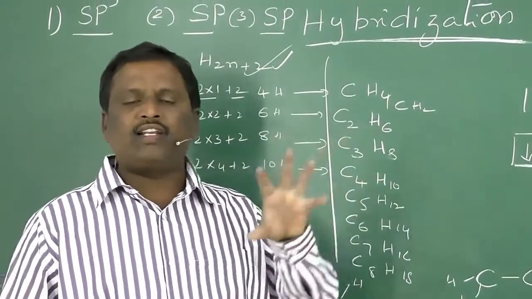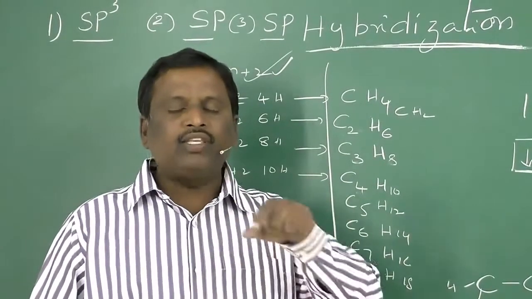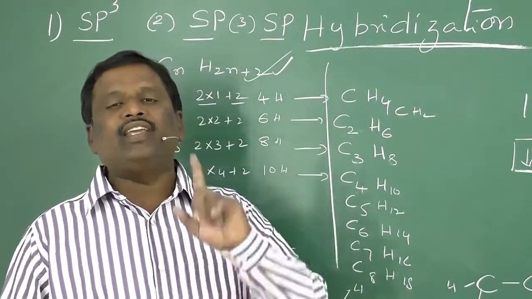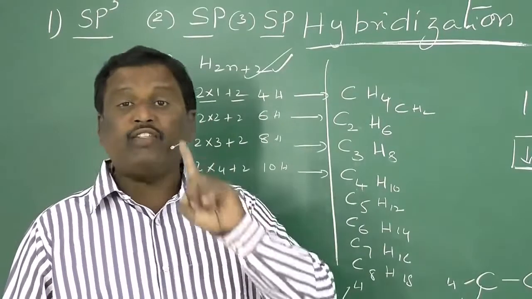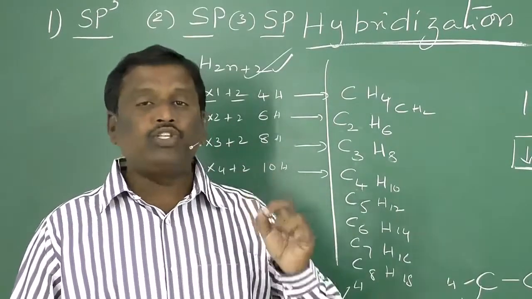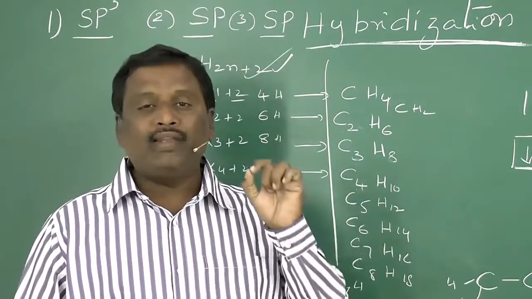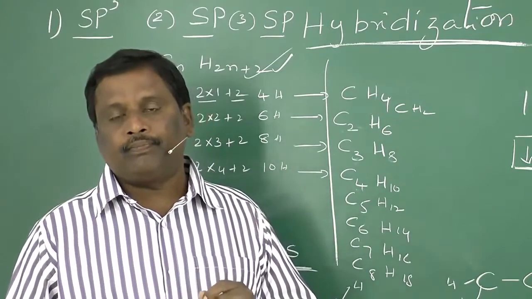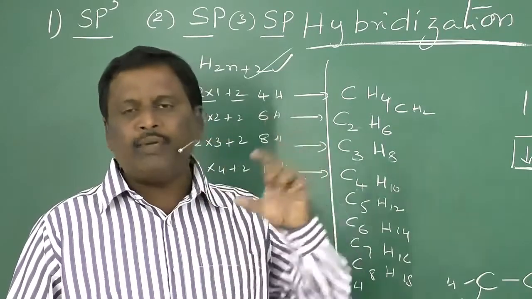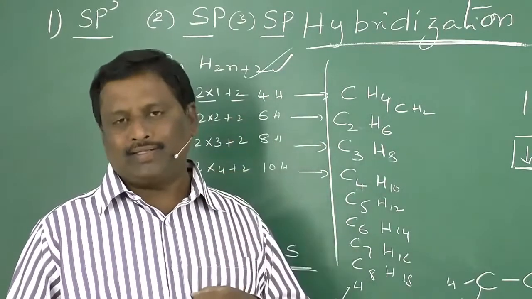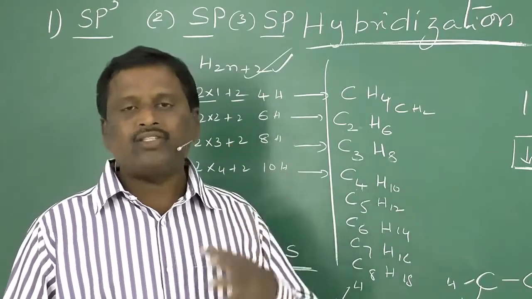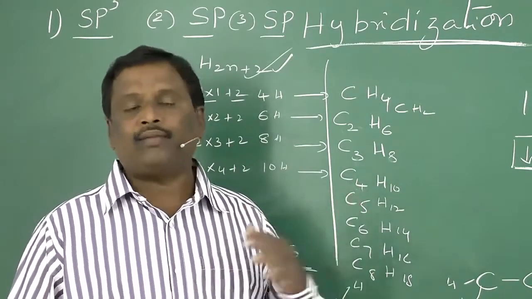The four valence electrons of carbon enter these hybrid orbitals, so that each hybrid orbital is filled with one electron and is in a position to form a covalent bond. When these four hybrid orbitals form four covalent bonds with four hydrogen atoms, we get methane.